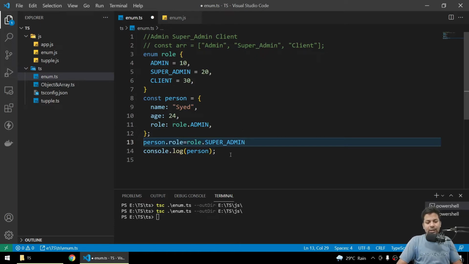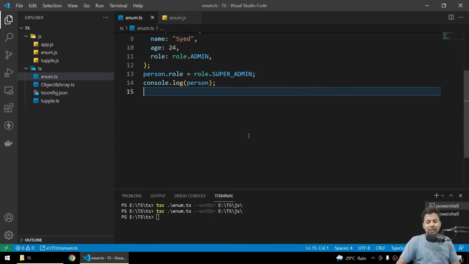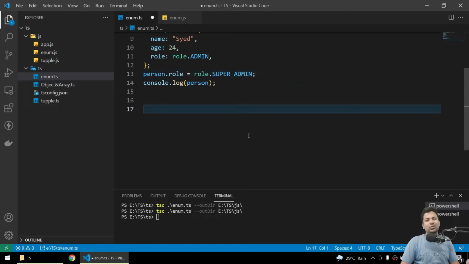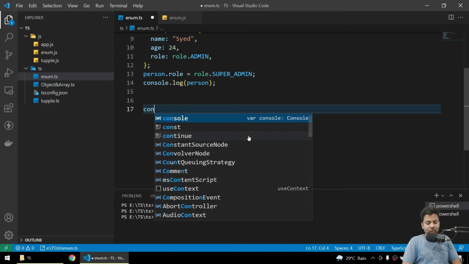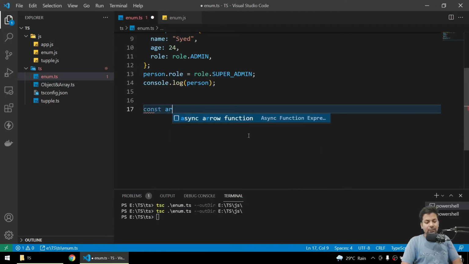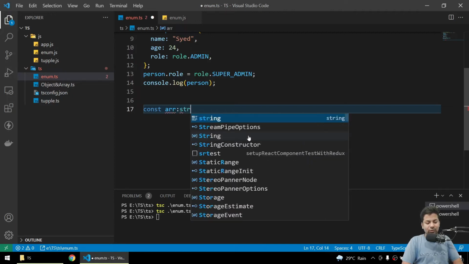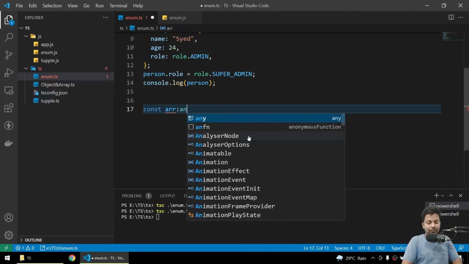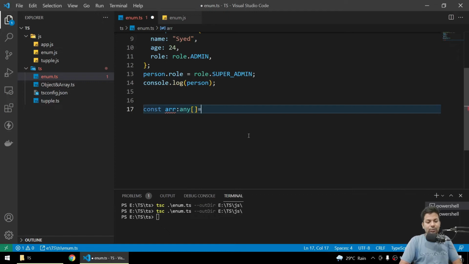And there is one more type that is called any, and you have already seen that. Any means just use any, so there is not much to check, because you can just push any data there. Suppose I have a constant array, so I'll say it will be an array of any, so I can just push any data.